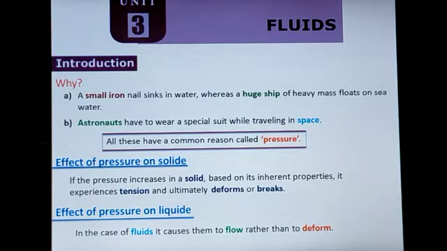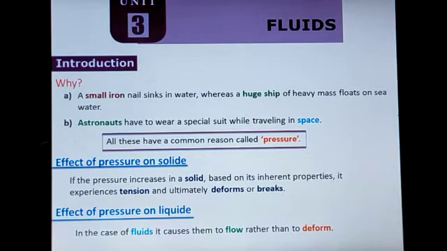As well as the other example, astronauts have to wear a special suit while traveling in space. These cases have a common reason called pressure.